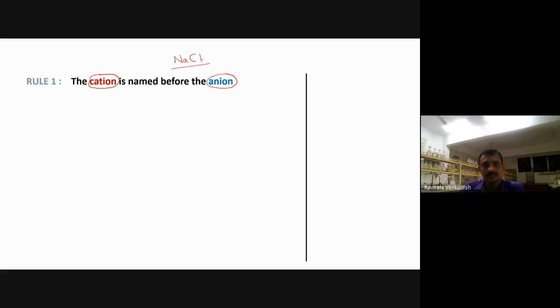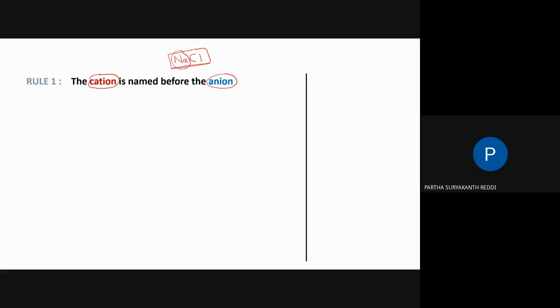Do it fast. What is the name of this one? Which element is it?